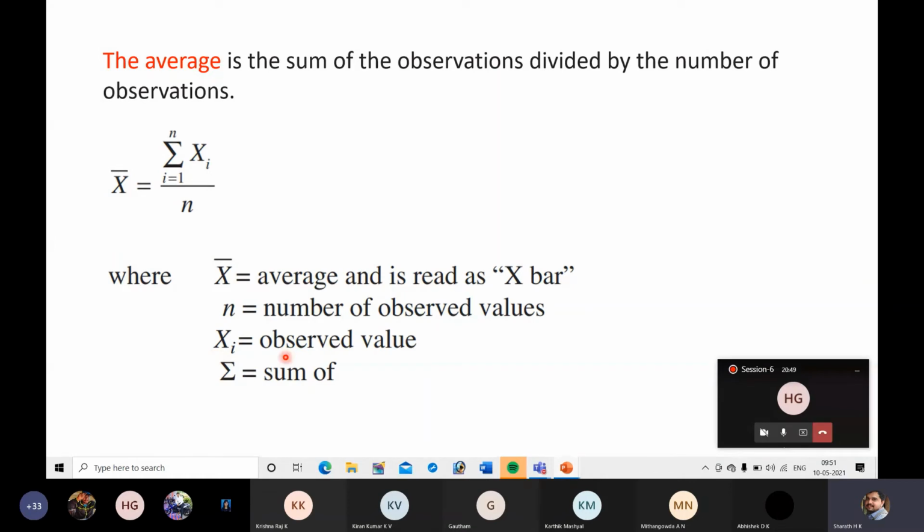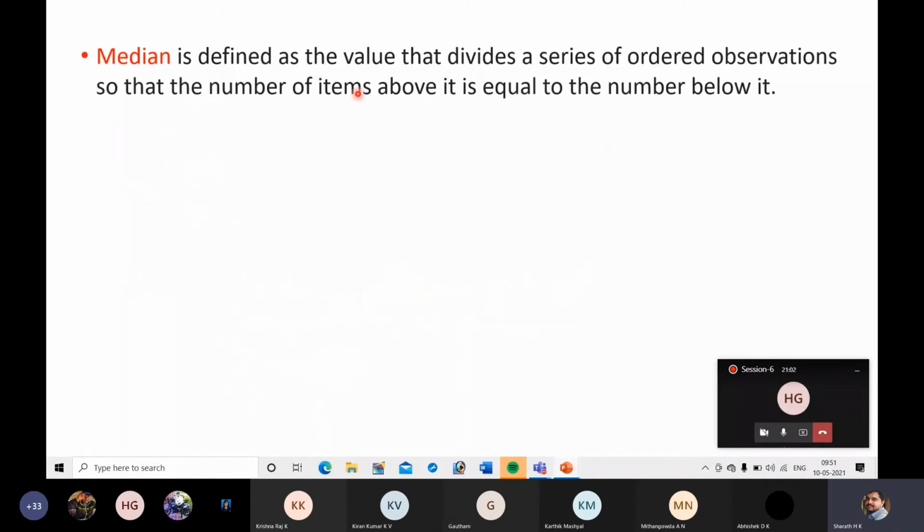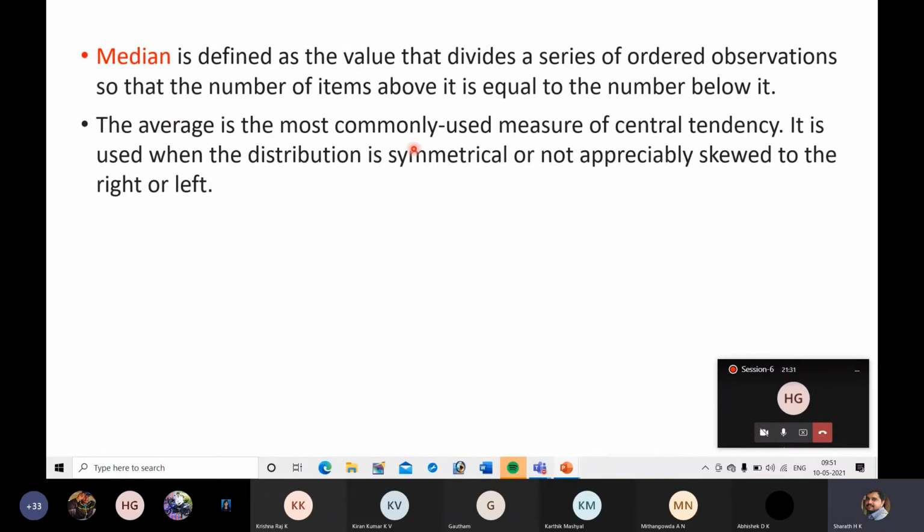Next, median is defined as the value that divides a series of ordered observations so that the number of items above it is equal to the number below it. Before deciding which is the median, you have to put the data in order. It may be ascending or descending order. Then you can get the median.